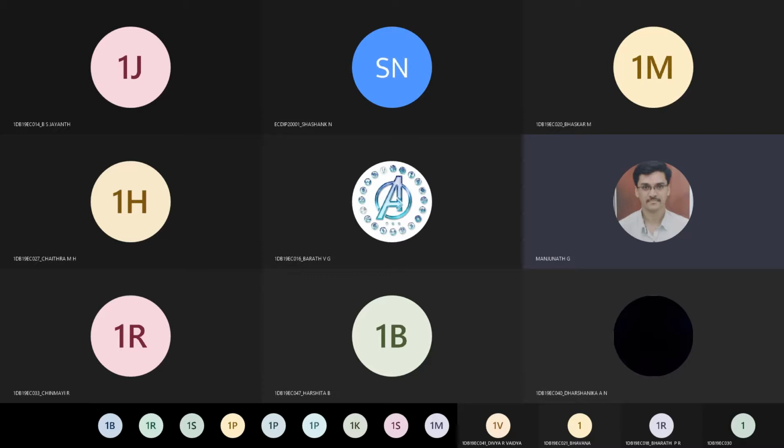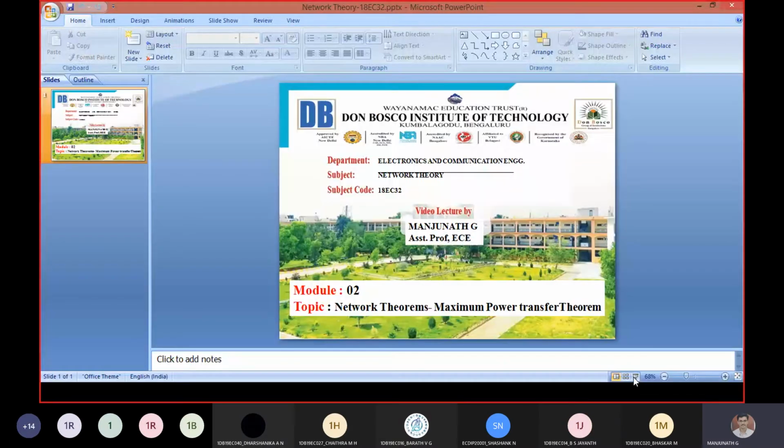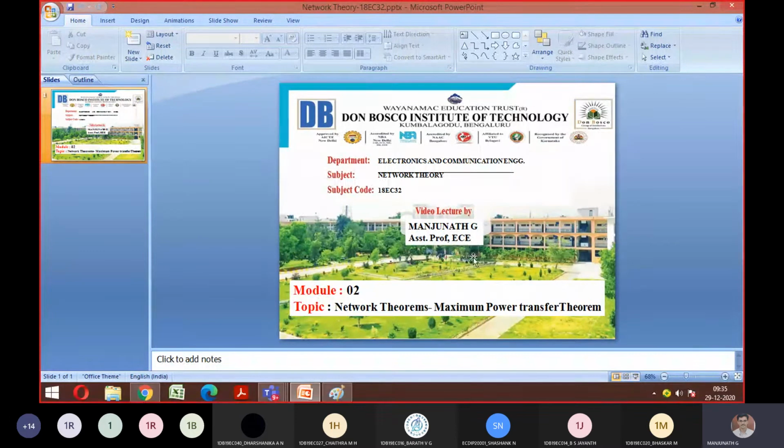The name tells transient behavior and initial conditions. I'll repeat, transient behavior and initial conditions. Before going for that, can anyone tell me what is the meaning of the word transient?